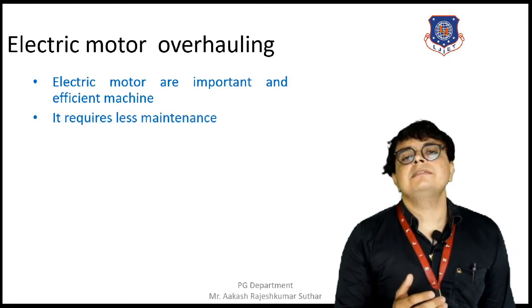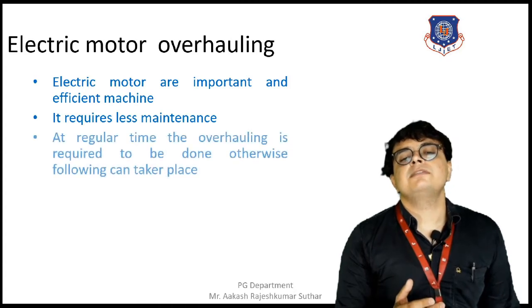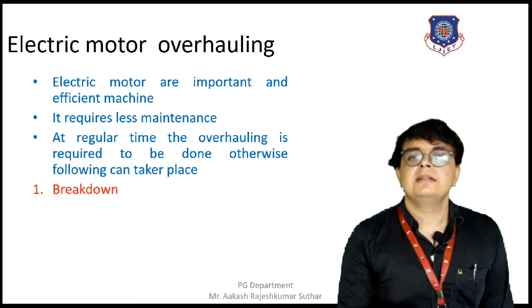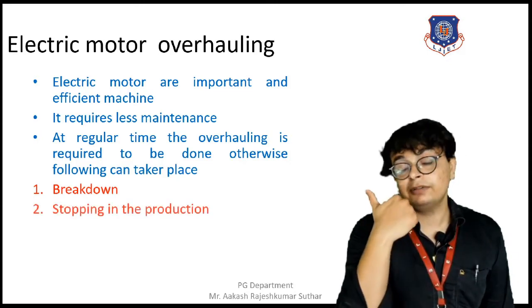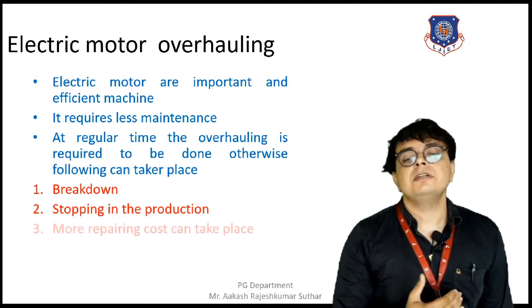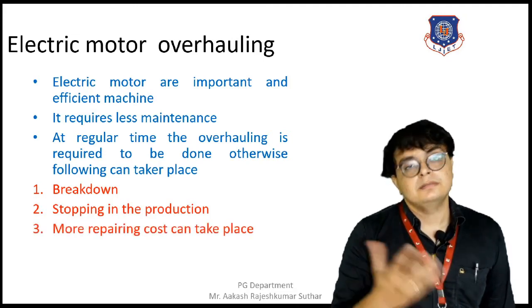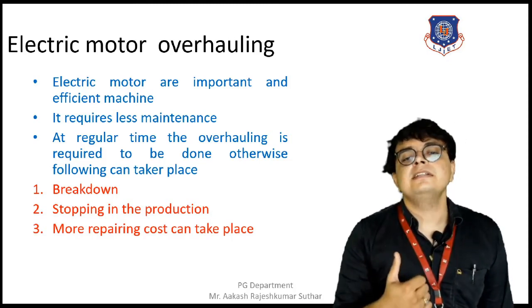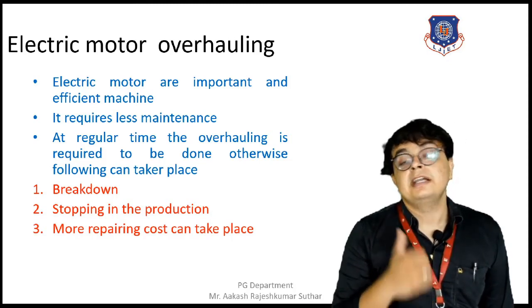So we have the list of the problems that will occur. That is nothing but the breakdown. If the breakdown takes place, then the next thing that will happen because of this breakdown will be the stopping of the production. And if the production stops, then obviously work will be stopped. Next, more repair cost can occur.